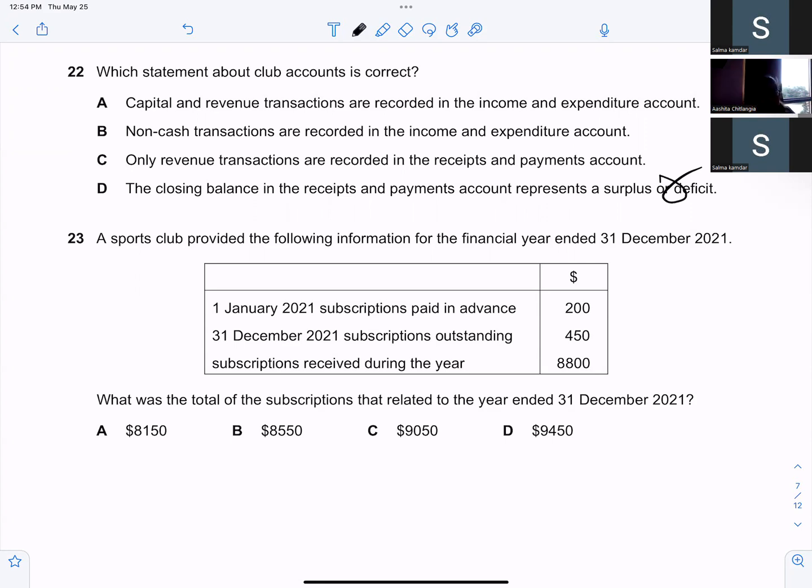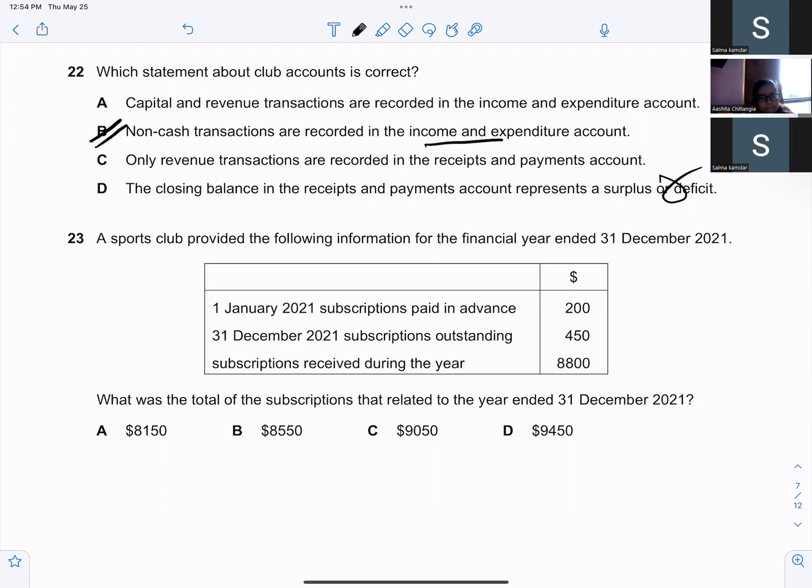Think properly. Non-cash transactions are recorded in income and expenditure account. Is it right? Yeah, they are, but they want to know which statement is correct. Okay, yeah, B is correct. B is correct. Okay?